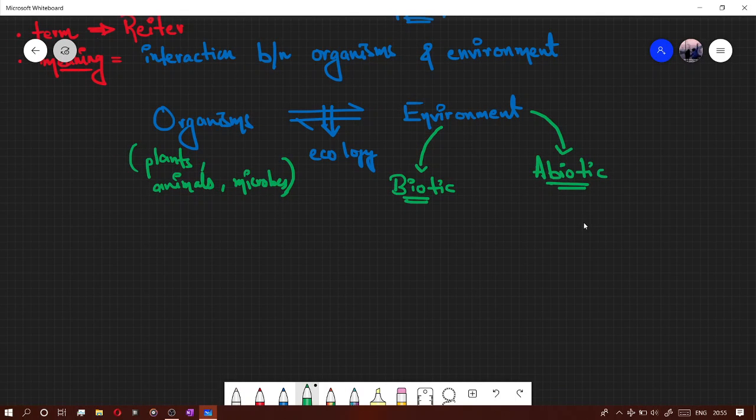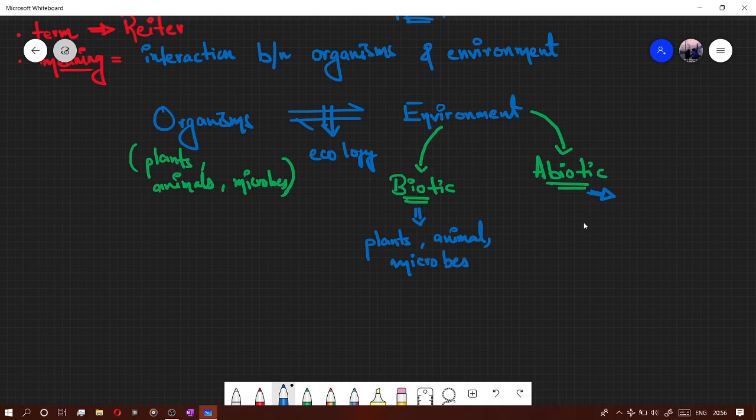So biotic. What is the biotic component of our environment? The biotic component of our environment consists of, again, plants, animals, and microbes. So what does this mean? Here is also the same thing and here is also the same. So don't get confused. I'm saying it in a bit.